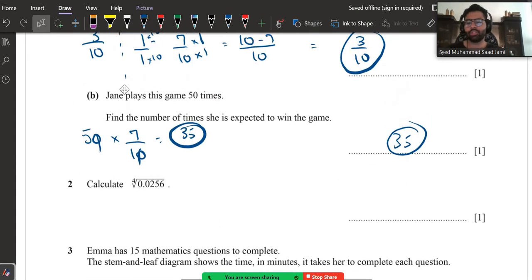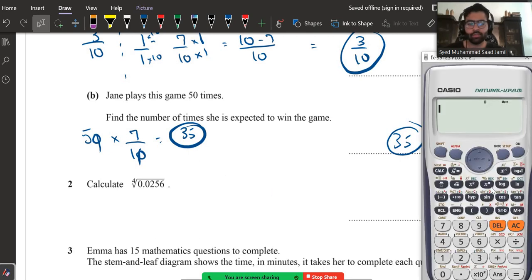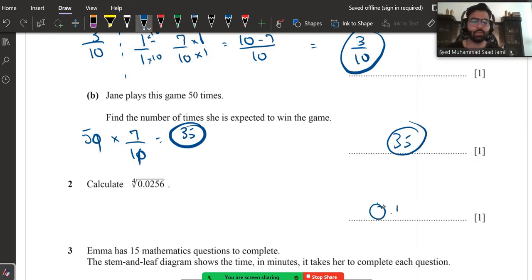Moving on to our next question, we have calculate the fourth root of 0.0256. Since calculators are allowed, you will press the button shift, then this, go back, remove 3 and write 4. Go down and write 0.0256, which is 0.4. So your answer is going to be 0.4.